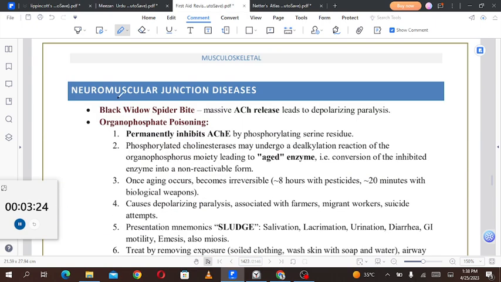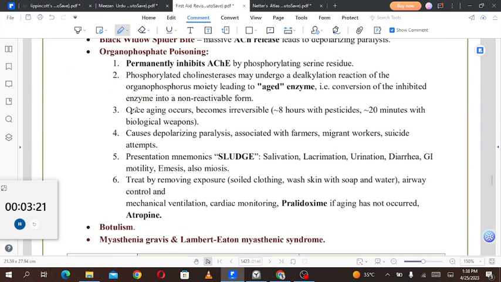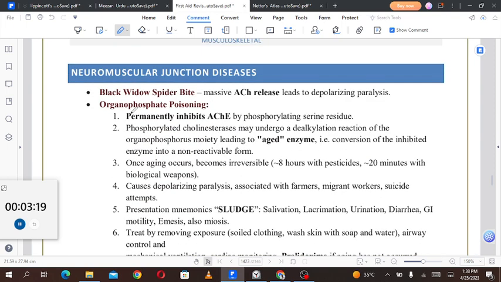Then we have neuromuscular junction diseases. At the neuromuscular junction there can be a lot of diseases, for example, black widow spider bite. Massive acetylcholine release leads to depolarizing paralysis. So the first one is black widow poisoning.